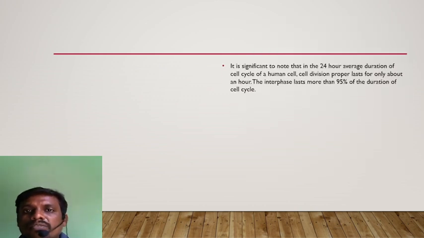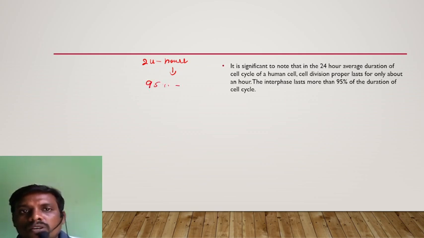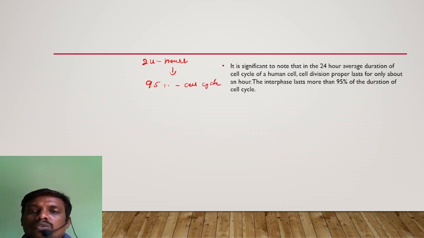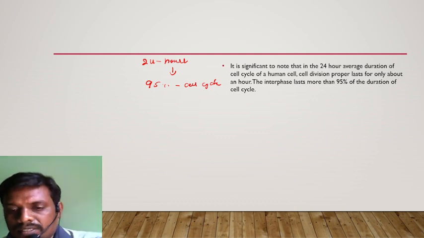Now, it is significant to note that in the 24 hours duration of the human cell cycle, cell division proper lasts for only about an hour. The interphase lasts more than 95% of the duration of the cell cycle. So, in the entire cell cycle, 95% of the cell cycle contains interphase.